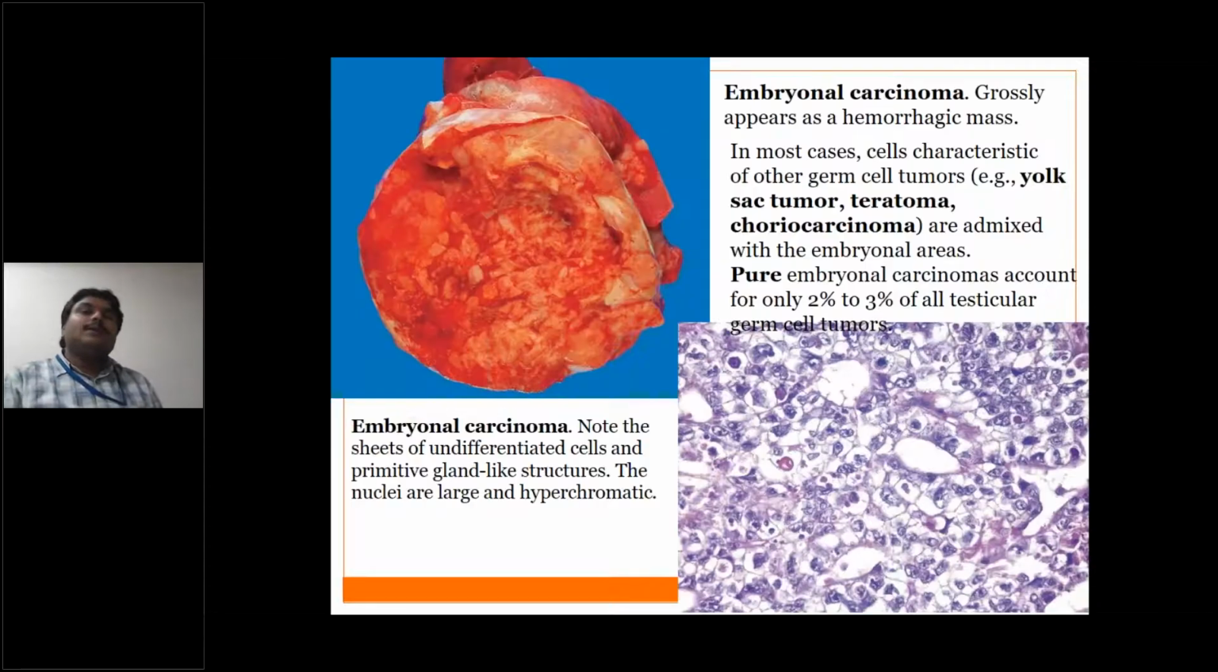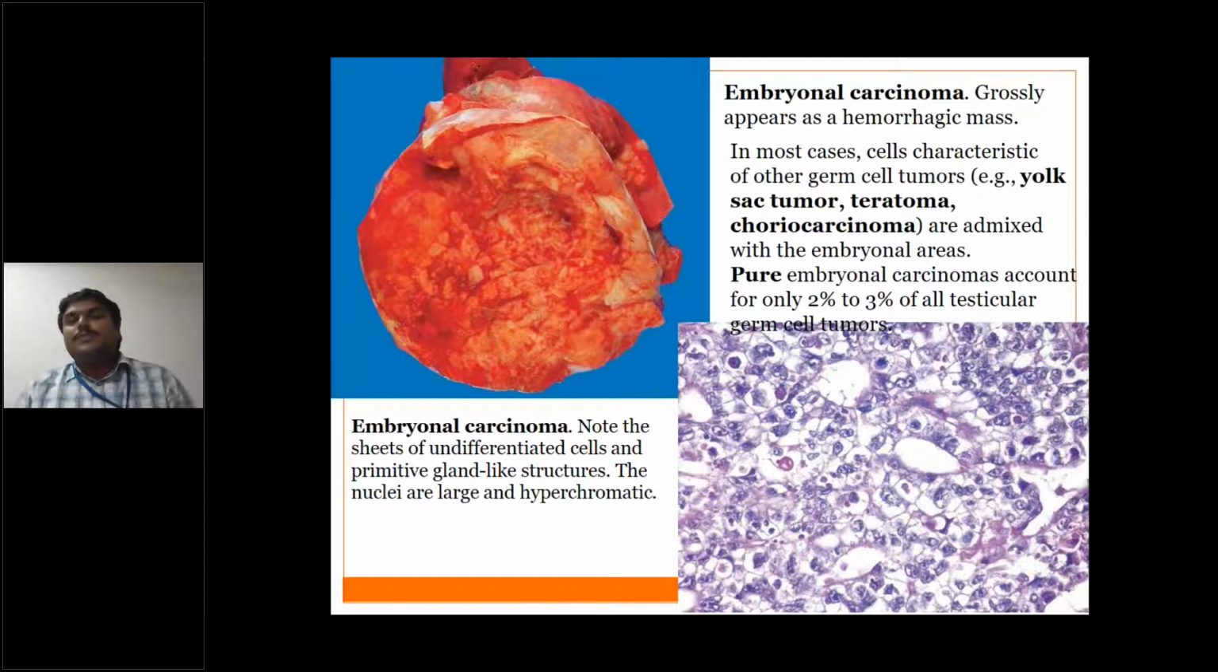Next, embryonal carcinoma. Grossly it appears as a hemorrhagic mass. In most cases, the embryonal carcinoma will be in association with other germ cell tumors like yolk sac tumor, teratoma, and choriocarcinoma.